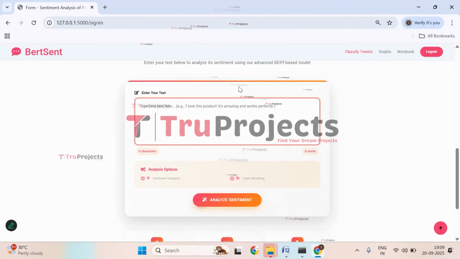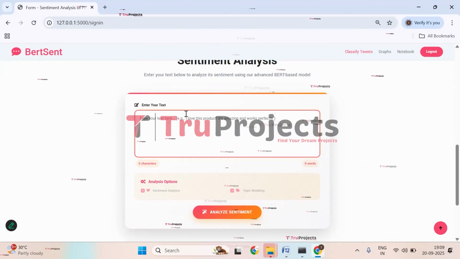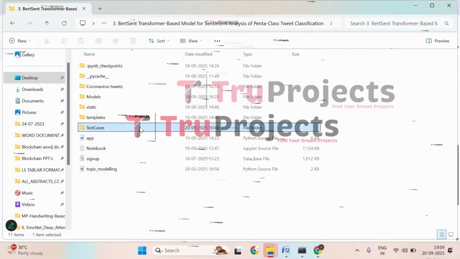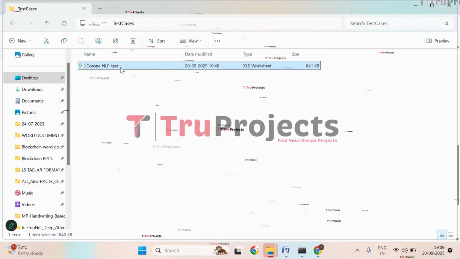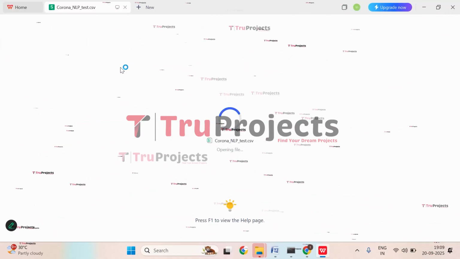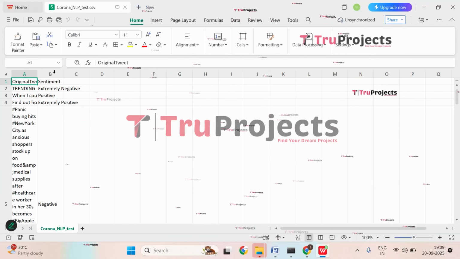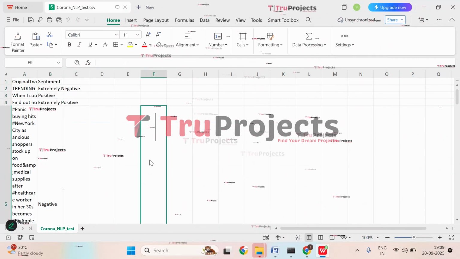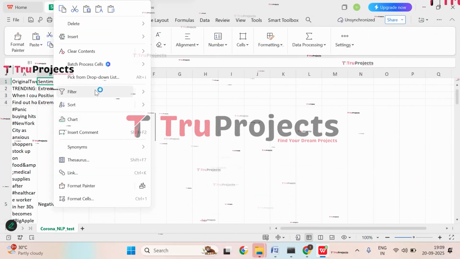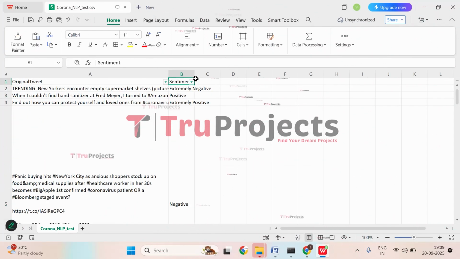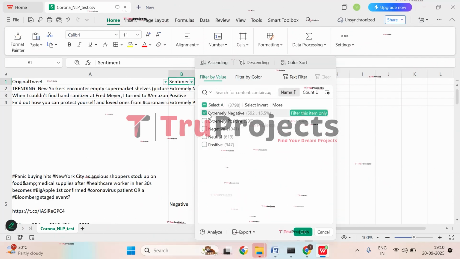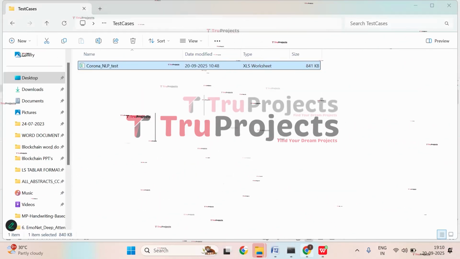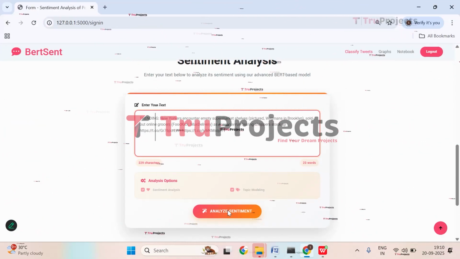So here you can see the input text box, right? Wherein we need to give the input message. So let's open the test cases. Open this file. So let's apply a filter to this column. Apply filter. So let's apply the filter to extremely negative. Click on OK. So copy any text of your choice. Get back to the application. Paste it and now click on Analyze Sentiment.